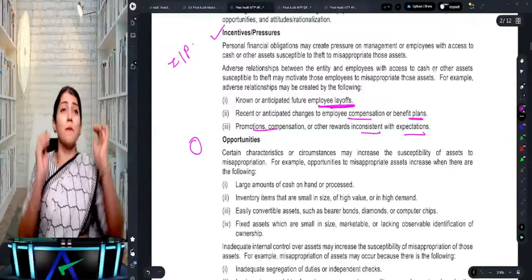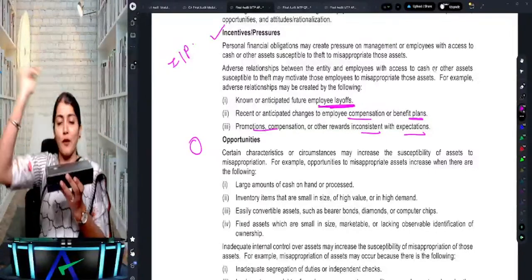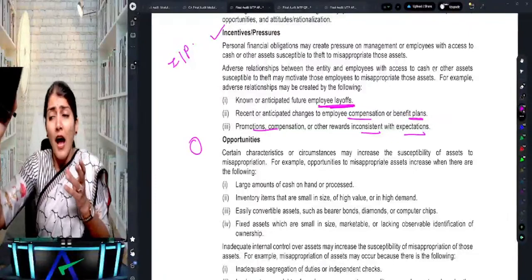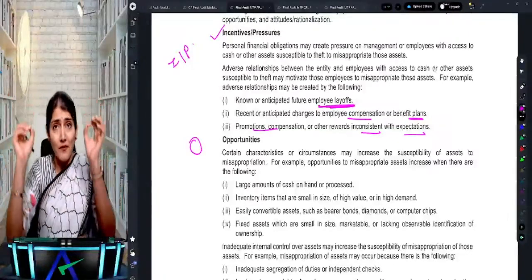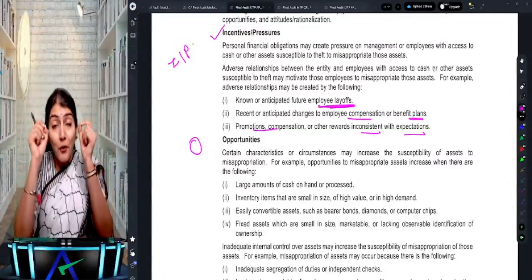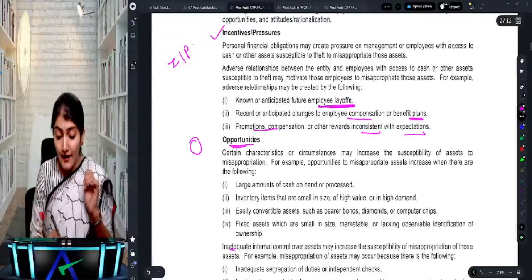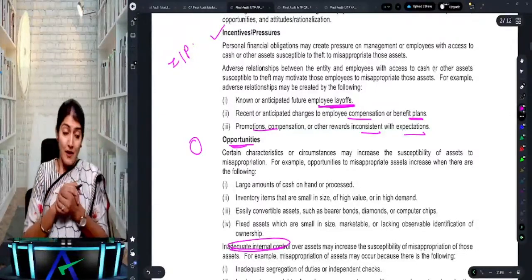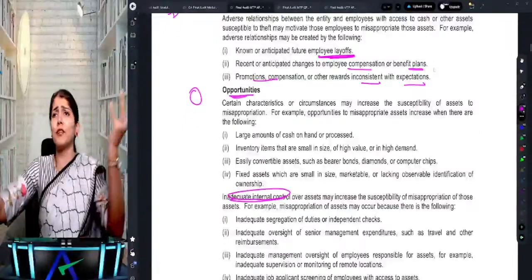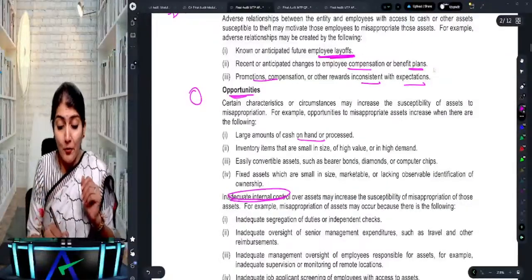Then, most important, the misappropriation. Say this is the cash box of the company, and employees are taking away 5,000, 10,000, 20,000 cash from this cash box. How is that possible? That is possible because there is an opportunity. And from where does the opportunity come? The opportunity comes from weak internal control, inadequate internal control. Large amounts of cash, say 2 to 3 crore, so obviously there is a higher chance of the asset getting misappropriated.